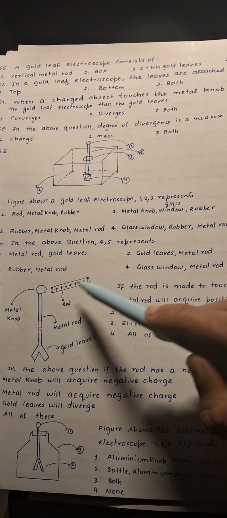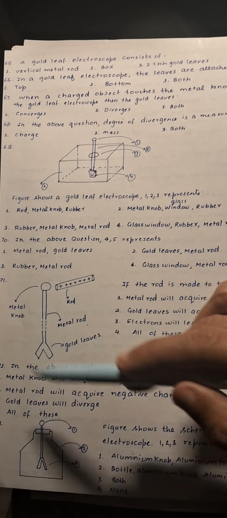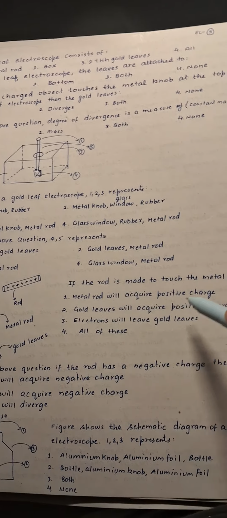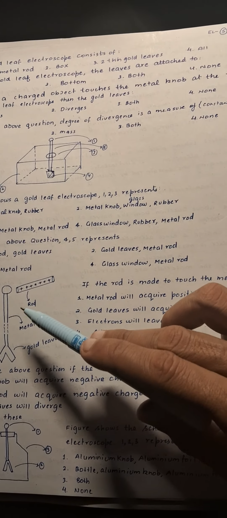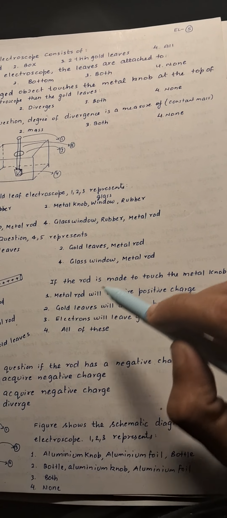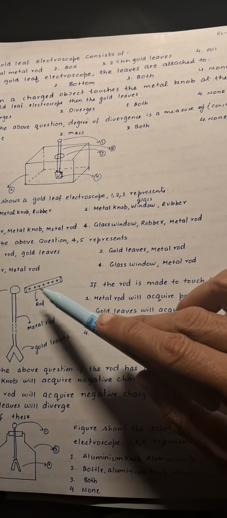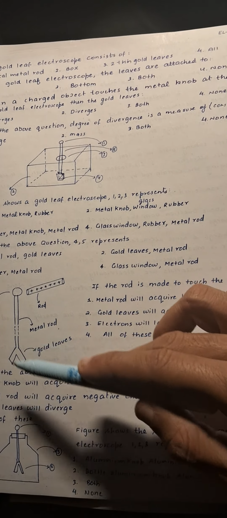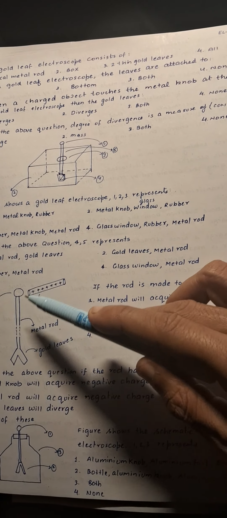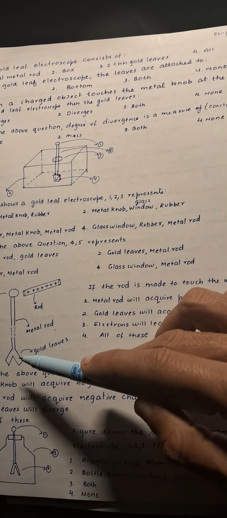Now in question 71, we bring a rod which has a positive charge near this electroscope, and the rod is made to touch the metal knob. Then obviously the metal rod will acquire positive charge, and there will be transfer of charges between the rod and the conducting wire, and because of that the gold leaves will acquire positive charge. Certainly the positive charge, as the rod is conducting, will get transferred through the metal rod to the gold leaves.